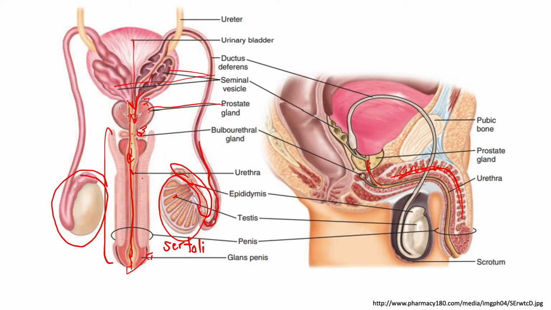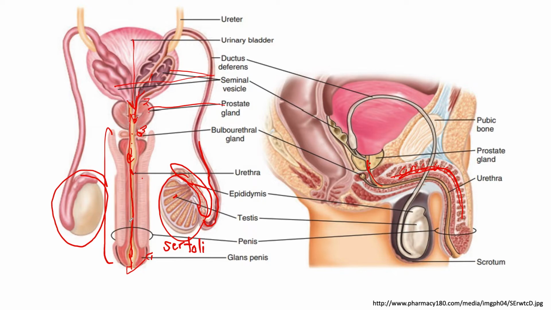This prostate gland releases substances that buffer the acidic urethral duct, since sperm motility improves at pH 6. Remember, your urethra is also the passage of your urine. Because of this urine, the pH of your urethra somehow differs.